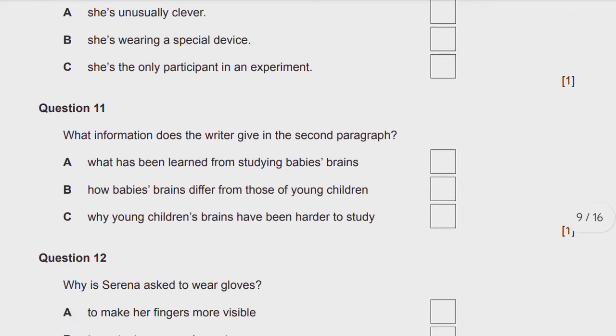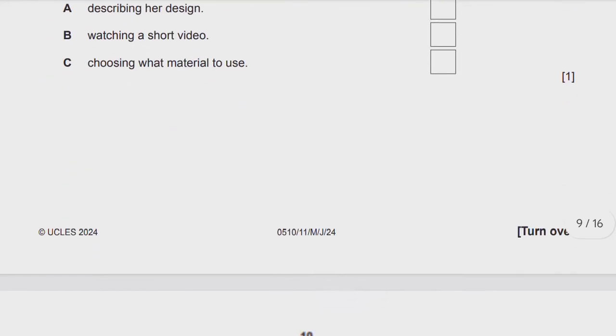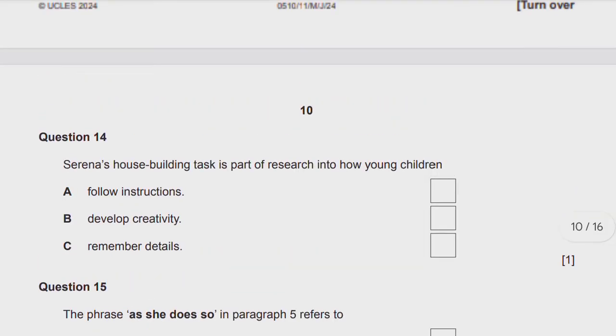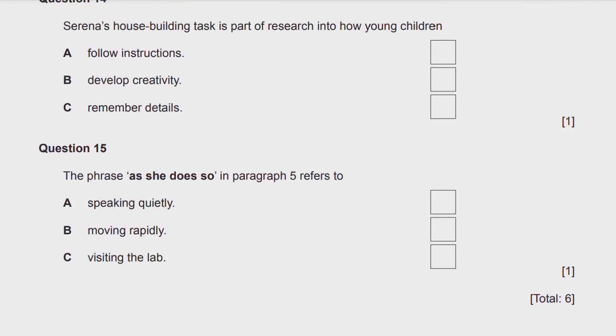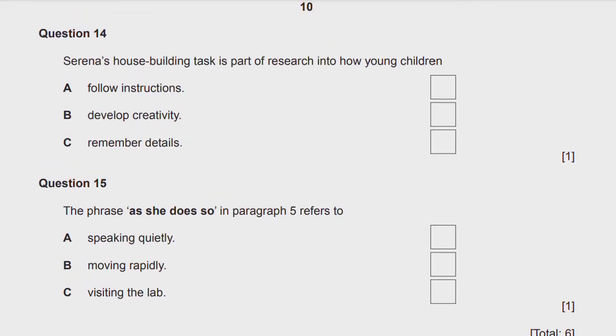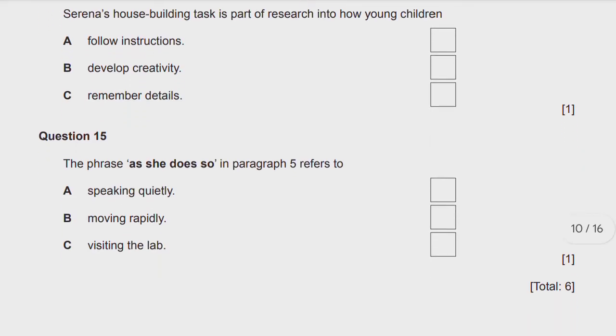Then questions 10, 11, 12, 13, 14, 15. Yes, these are MCQs, questions related to this reading text in articles. So as you have observed, all your reading comprehension in the reading paper, all 4 exercises, will be based on reading texts from articles, blogs, or maybe websites. So according to this new syllabus, you will have these types of text, because nowadays people read only websites, blogs, and articles on social media, and very few people read books. So total 6 marks will be in there.